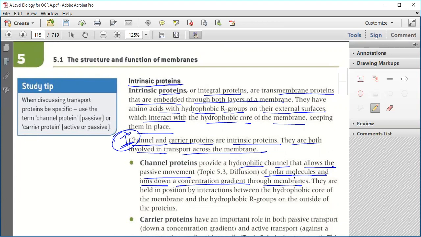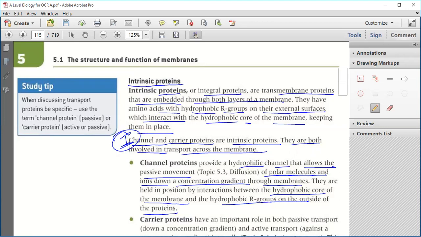Now, whenever, because of the difference in concentration, there is a movement of particles through the membrane, the channel protein allows that movement. They are held in position by interaction between the hydrophobic core of the membrane and the hydrophobic R group on the outside of the protein. Is that clear?